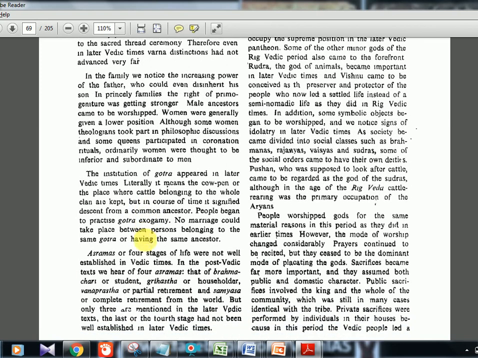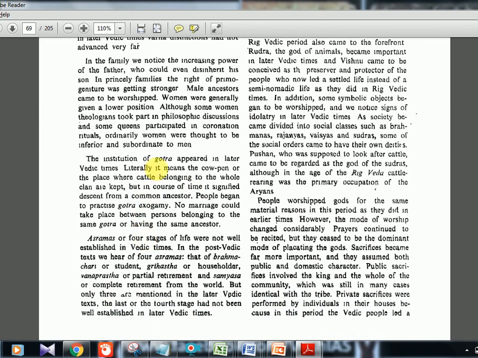They were being considered as inferior. Now, another very important thing, that is Gotra. They had this clan kind of concept within themselves, and they practiced Gotra exogamy. You should know what is Gotra exogamy. Exo means outside. So in the same Gotra, they should not marry. They should marry only people from other Gotras. That is, someone belonging to the same Gotra or the same ancestors should not marry each other. That is their practice, Gotra exogamy.